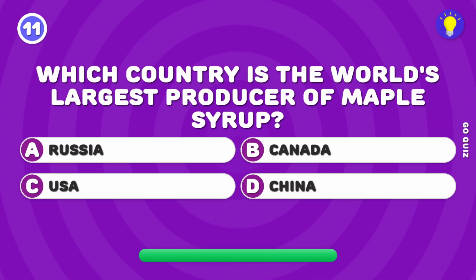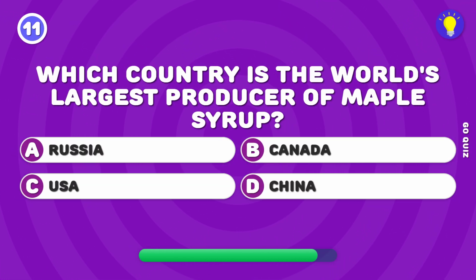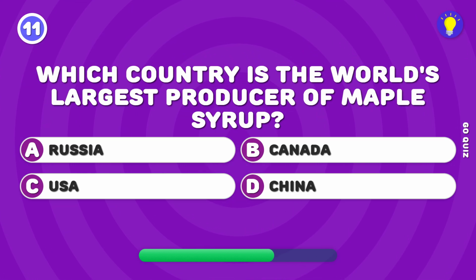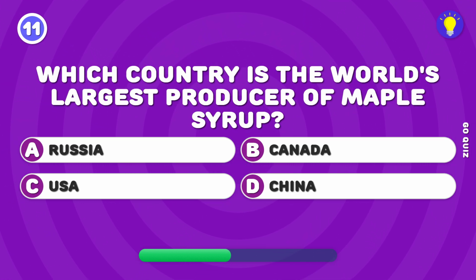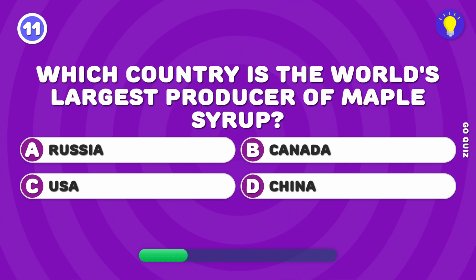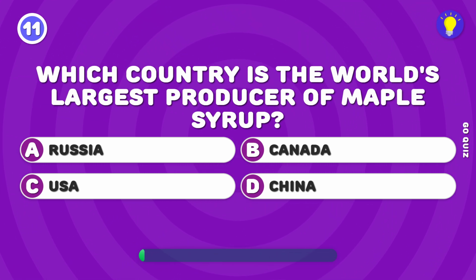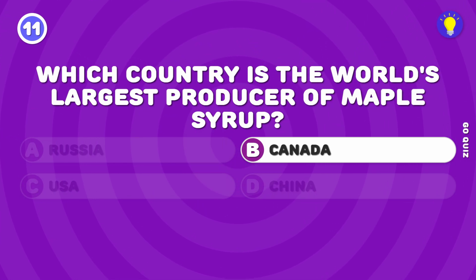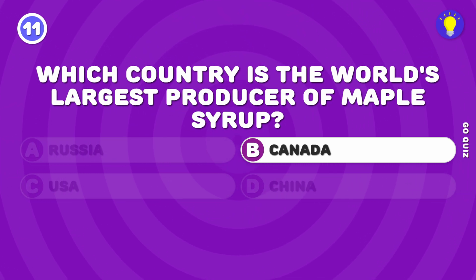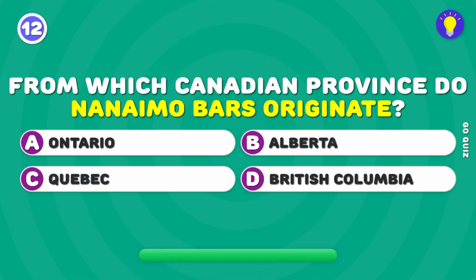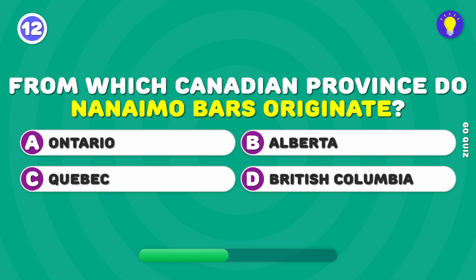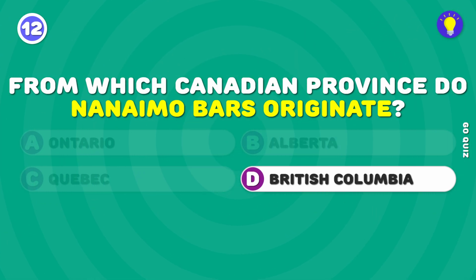Which country is the world's largest producer of maple syrup? Canada leads global maple syrup production. From which Canadian province do Nanaimo bars originate? Nanaimo bars are a dessert from British Columbia.